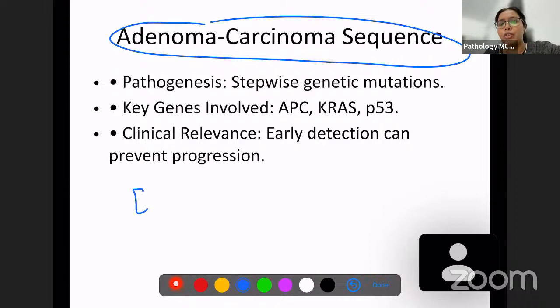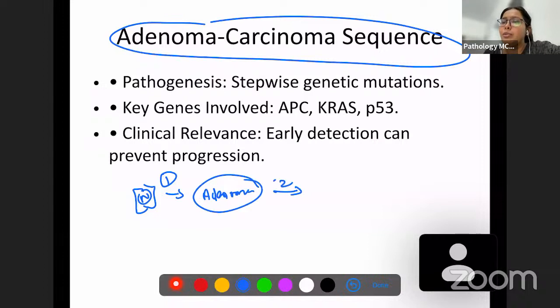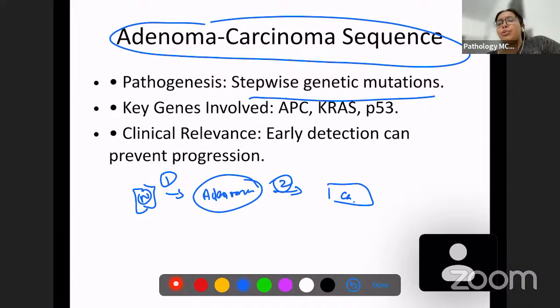A first genetic mutation comes, and the normal colonic tissue becomes an adenoma. Then another mutation comes, and this transforms into carcinoma. So this is the stepwise addition of genetic mutations from normal tissue to carcinoma formation.